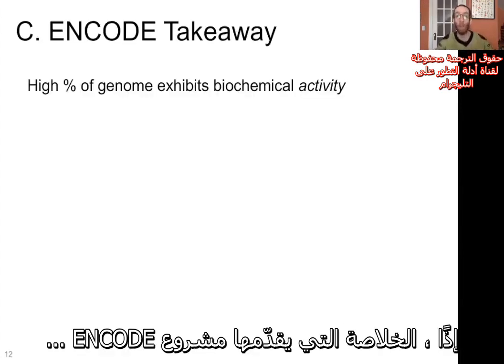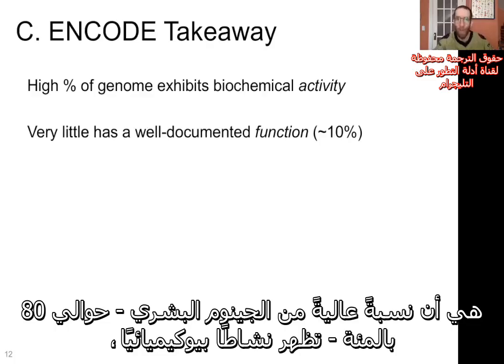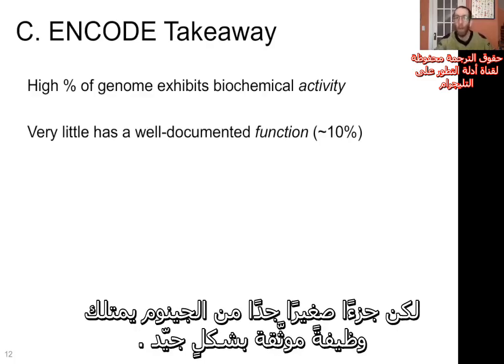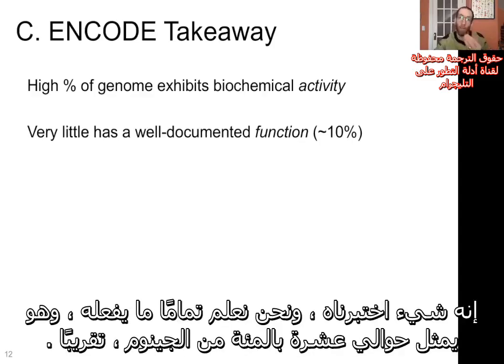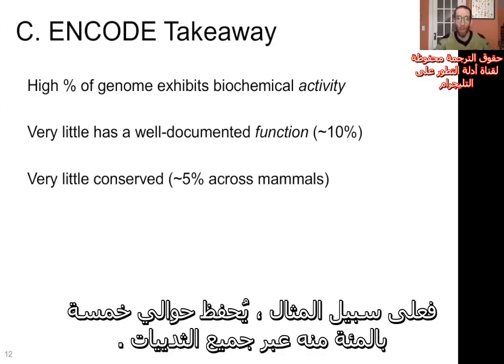So the takeaway from ENCODE is that a high percentage of the human genome exhibits biochemical activity, like 80-ish%, but very little of the genome has a well-documented function. It's something we've tested and we know exactly what it does, and that's around 10% of the genome, give or take. We also know that very little of the genome is conserved. So for example, approximately 5% of the genome is conserved across all mammals.